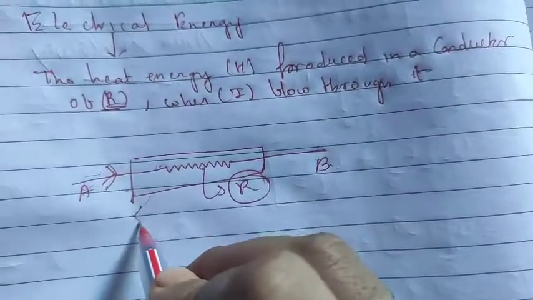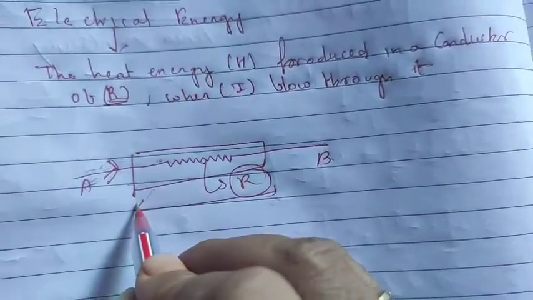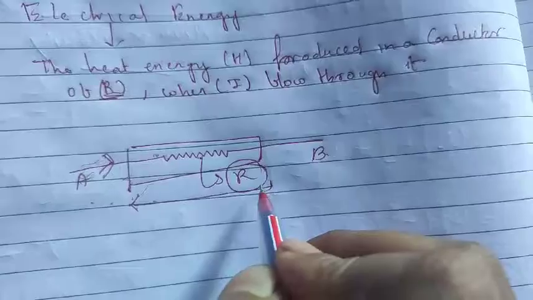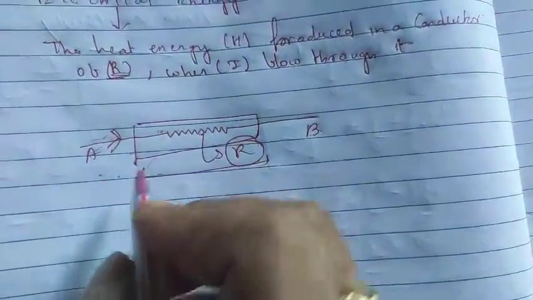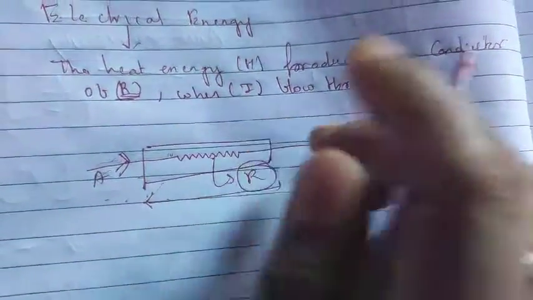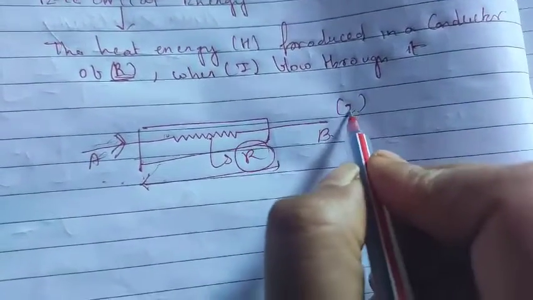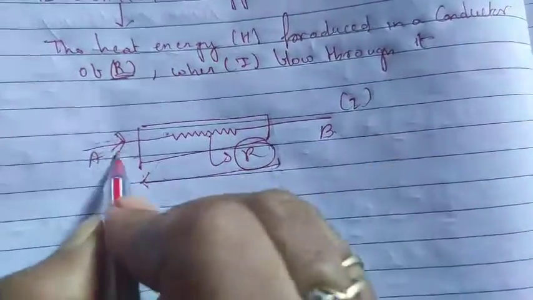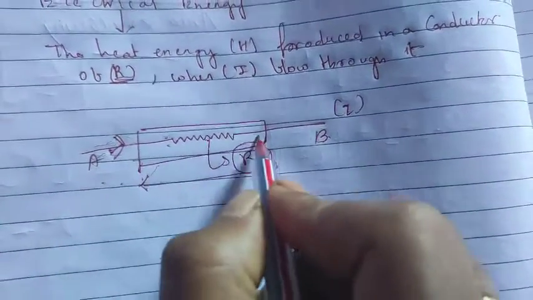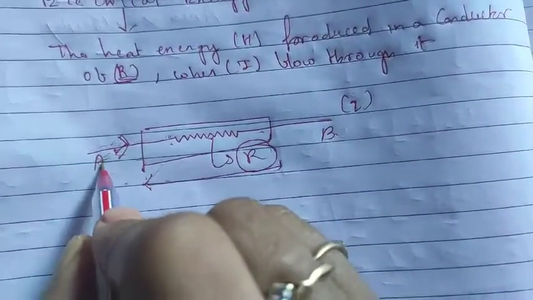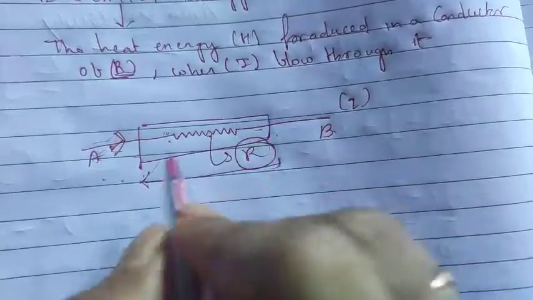Now you will consider the potential difference, students. One end is V_A and another is V_B. Let us consider the charge in the wire is Q. So Q is the charge flowing through a wire having two endpoints, one terminal A and another terminal B.